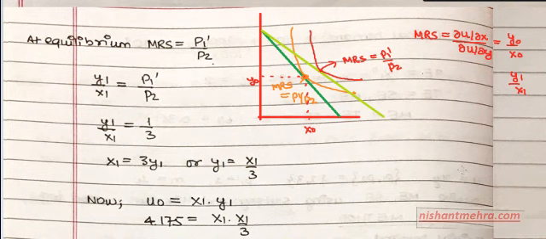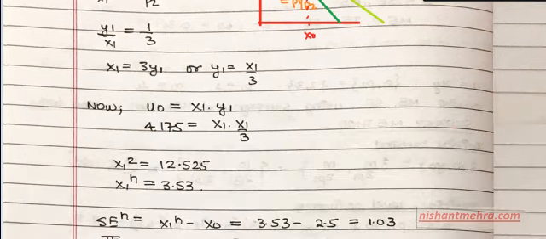This is the new equilibrium. You need to find such an intermediate level of consumption that the original utility is kept constant. Let's see how we do it. Y1 upon X1 equals 1 by 3 now, since P1 dash is 1 and P2 is 3. So you get Y1 equals X1 by 3.